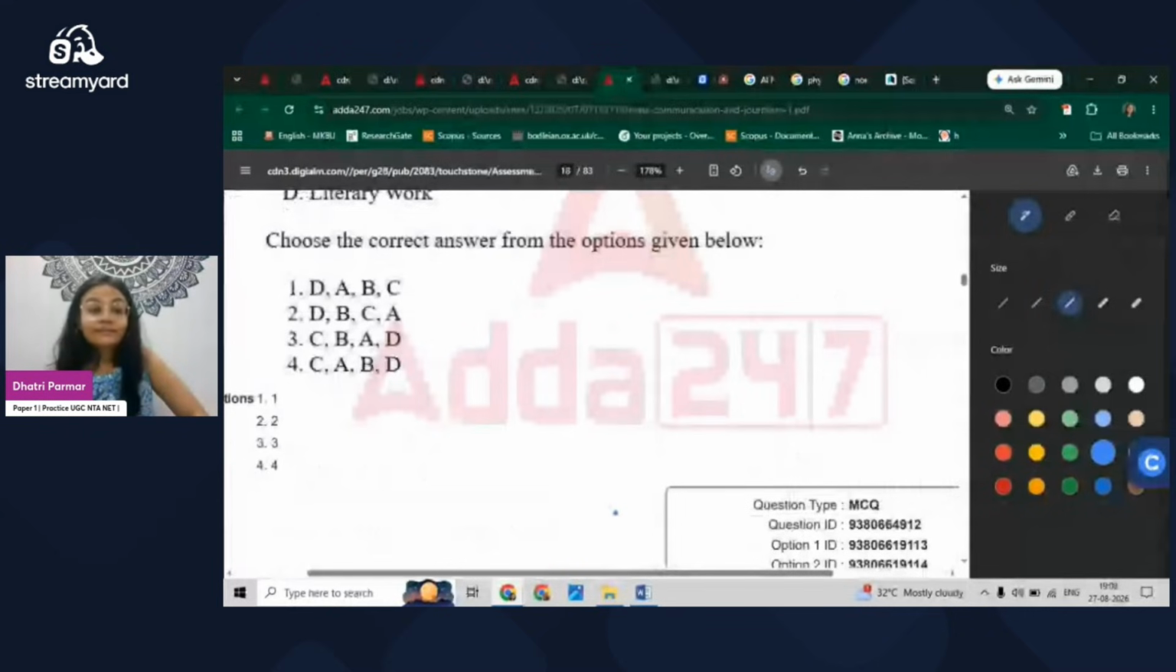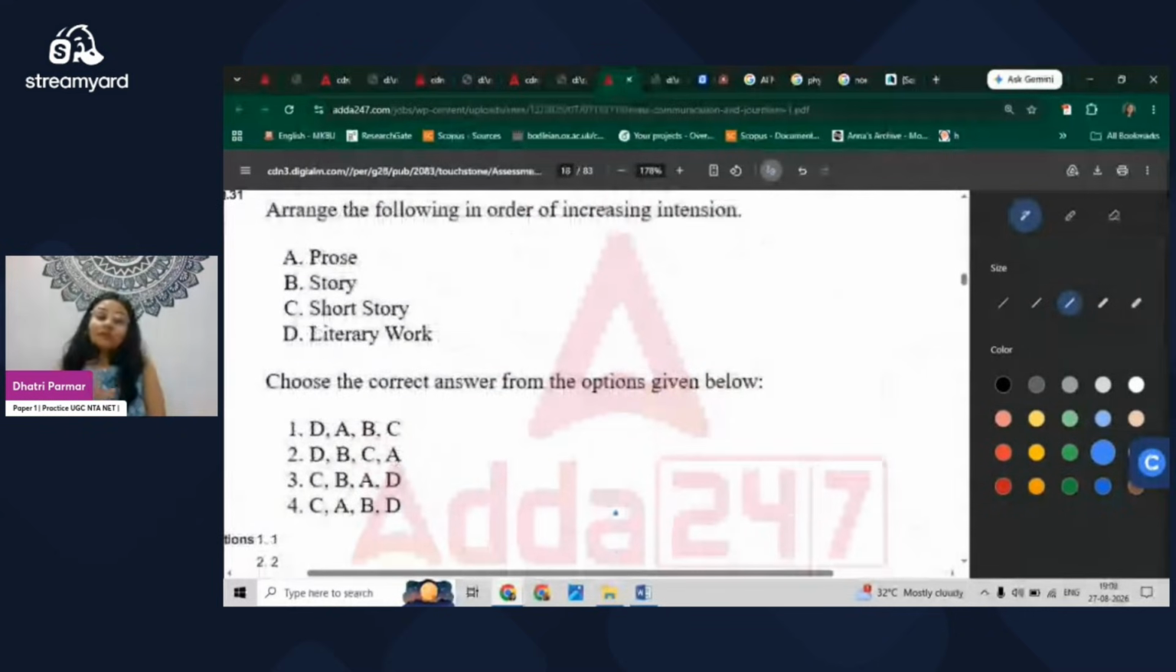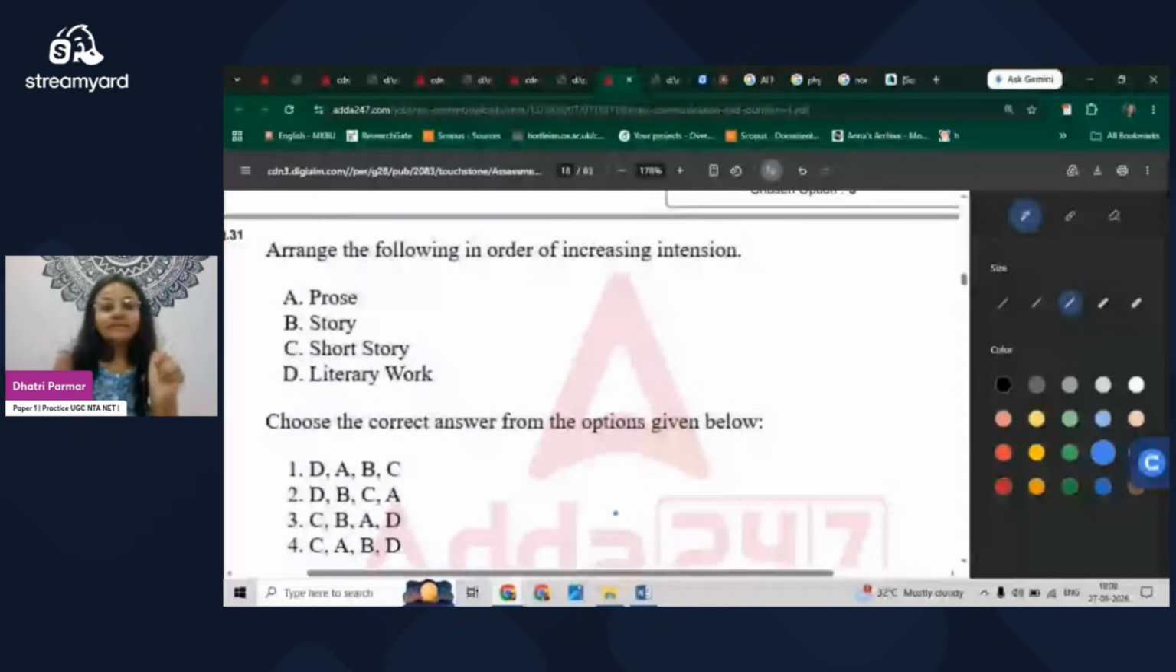Okay, let's see. The next question is again from logical reasoning. Arrange the following in order of increasing intention. Now here I want to clarify one thing. There is quite a lot of confusion regarding intention, which is connected with the synonym connotation. If it is written increasing denotation, then we have to put it from general to particular. But here they have asked connotation, and that's why we first have to choose the widest area, and then we will move to the specific one.